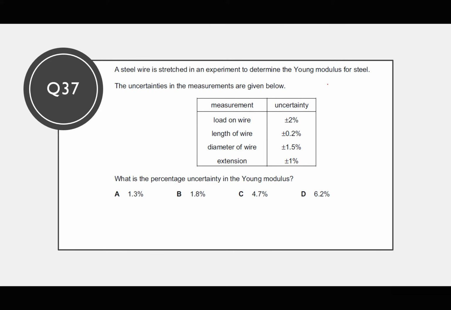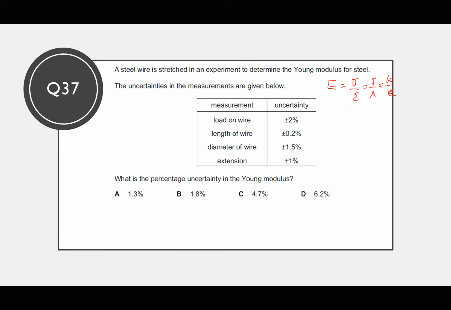First of all, we saw that Young modulus is equal to stress divided by strain, but stress was actually force over cross-sectional area, and strain was extension over original length. So when we get the reciprocal, it will be original length divided by extension.